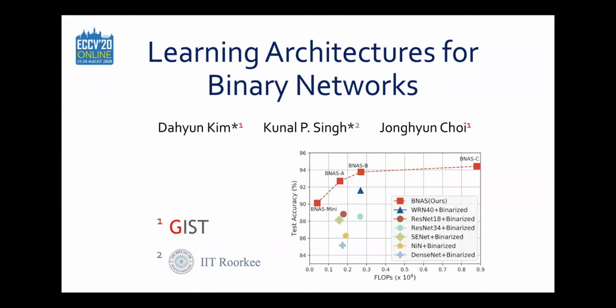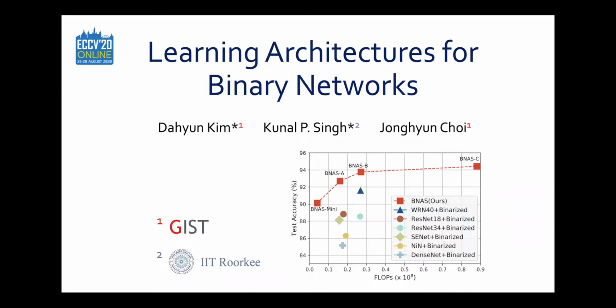I'm presenting Learning Architectures for Binary Networks, which is joint work with Kunal Prathat Singh from IIT Roorkee and Jonghyun Choi, my advisor. As the figure below shows, our searched architectures have a better FLOPs to accuracy trade-off than most binarized floating point architectures.